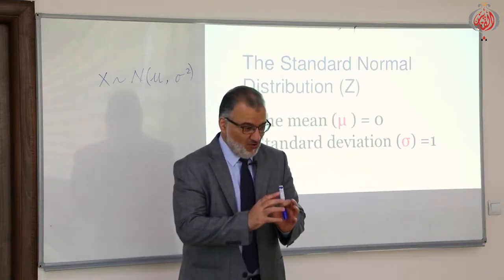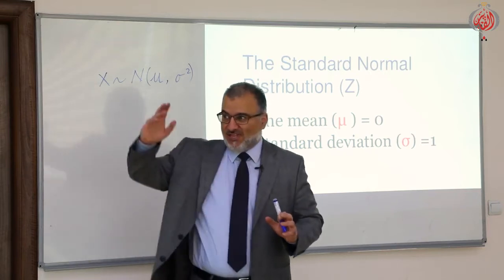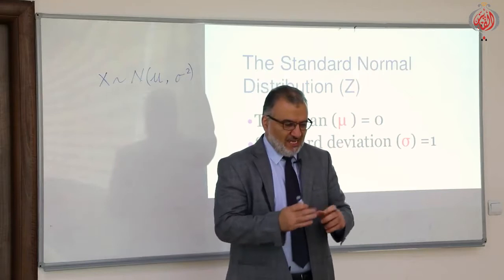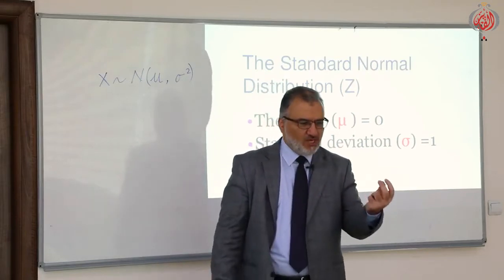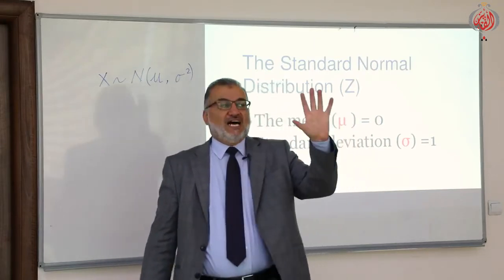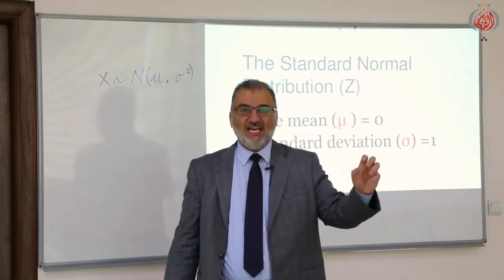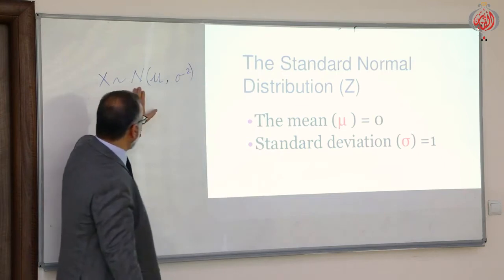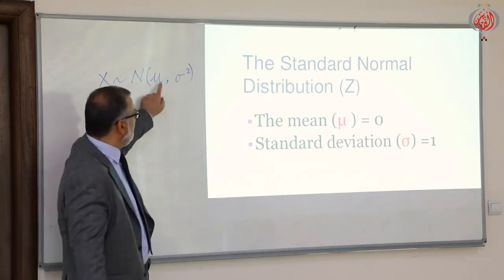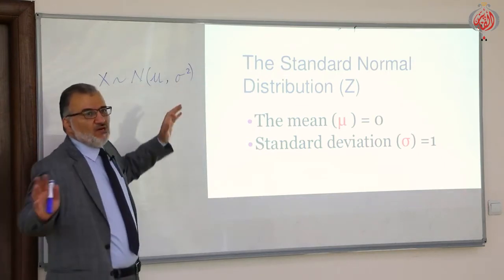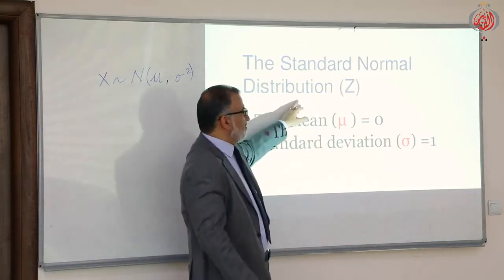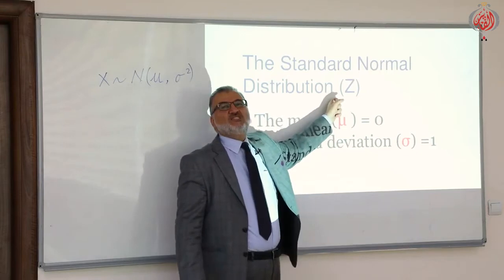In order to deal with these currencies, I have to understand them in terms of one currency. I will call the Turkish lira here the standard currency. The same thing here. We have different normal distributions with different means and variances. We want to change them into the standard normal distribution. We call it the Z distribution.